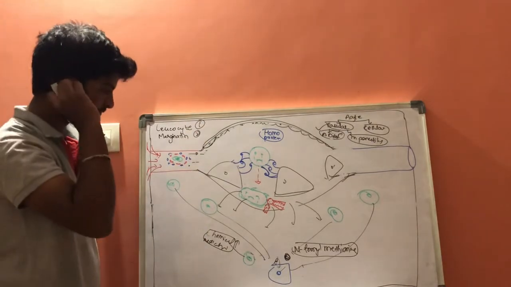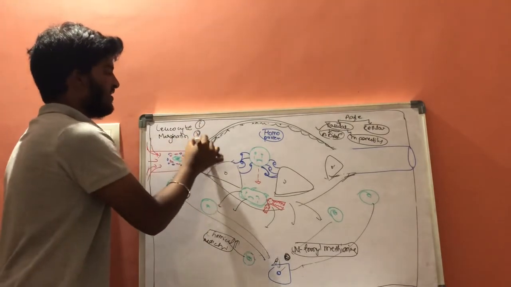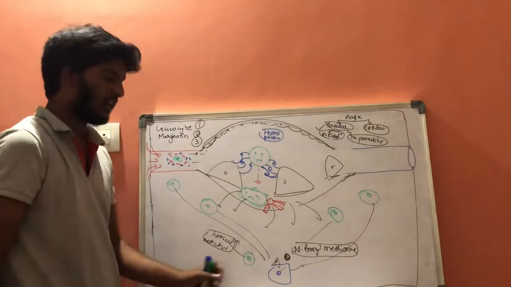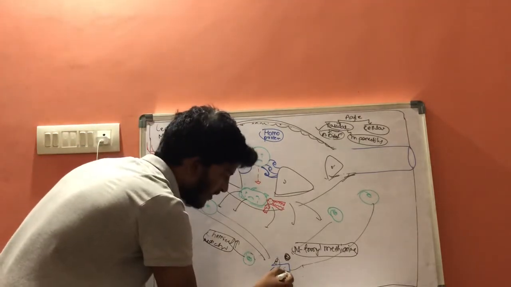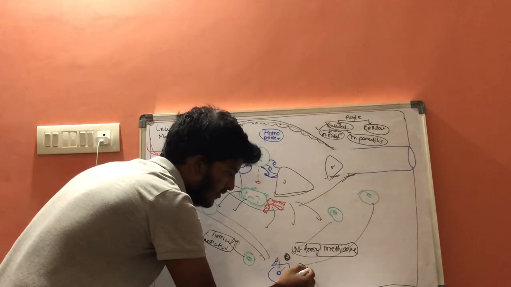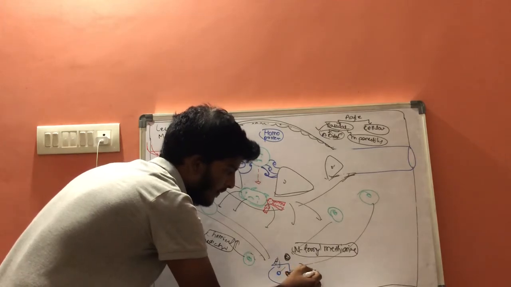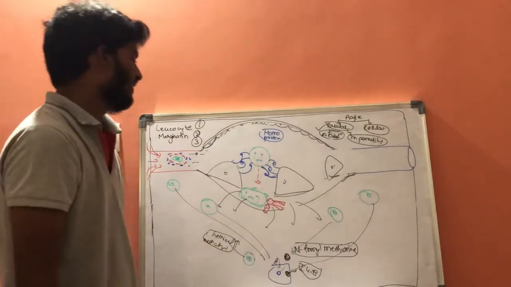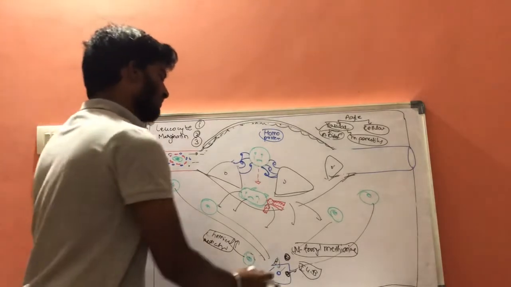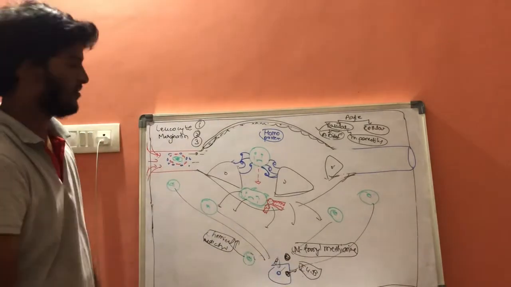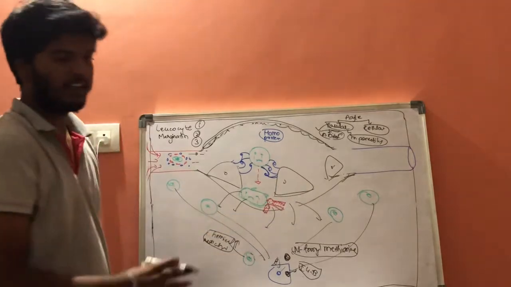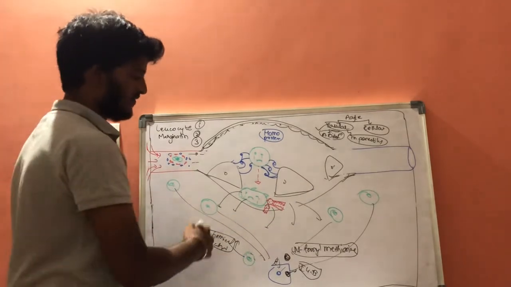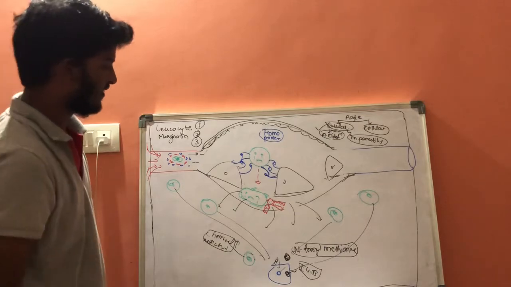And the third one is that the infected parenchymal cells will secrete a special type of protein, that is interleukin B. If the interleukin B concentration is more, then these neutrophils will get accumulated in this area and show their function. This is the third one.